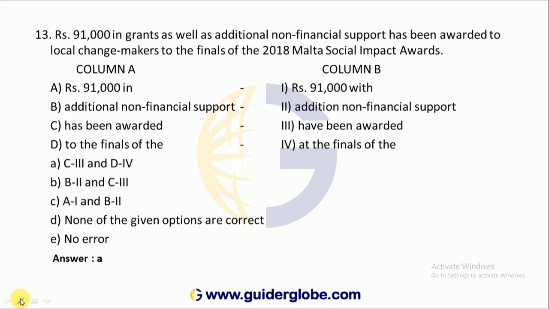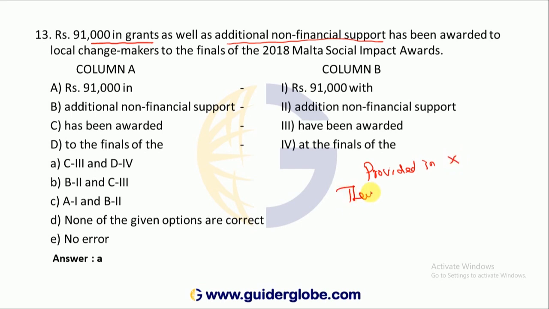Okay, then 91,000 in grants as well as additional non-financial support as well as having awarded to local change. See, they were always used, they were provided in is wrong.